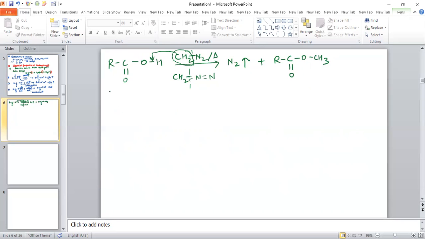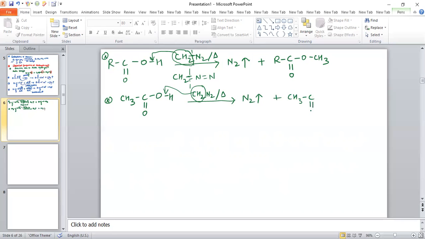You can also see an example related to this. If the example is CH3 C double bond O and OH, and the reaction with CH2N2, and we heat. So N2 gas releases, and this CH2 will enter between oxygen and hydrogen. So the product is CH3 C double bond O and OCH3. So this product is obtained.